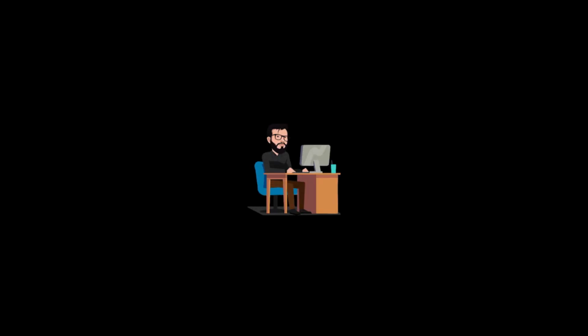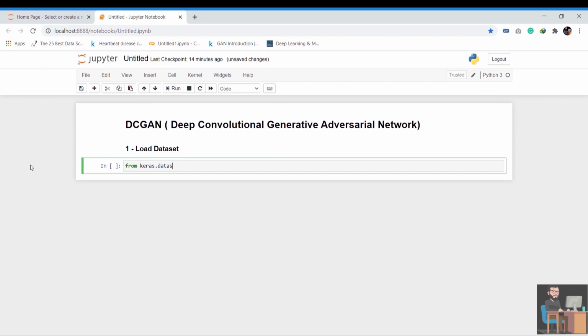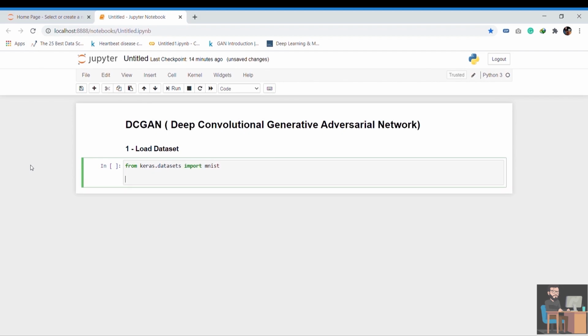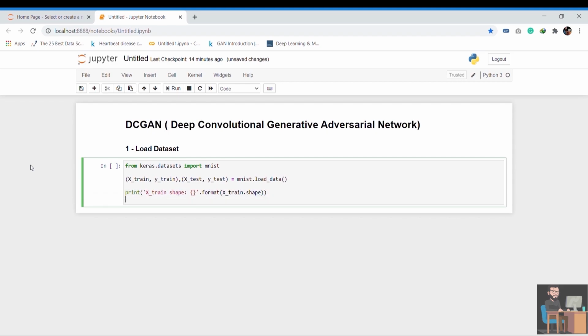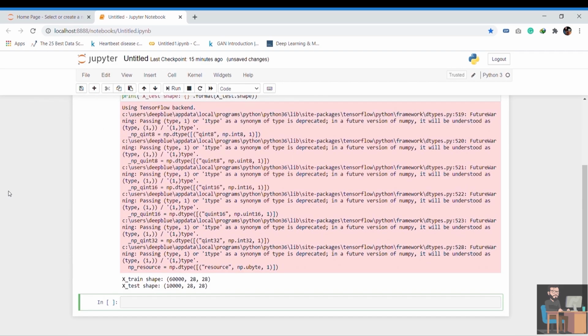So now you have seen how a GAN works. So without further ado, let's start making it using Python and TensorFlow. Start by importing MNIST from Keras. This will give us training data. Xtrain and Ytrain are training data and labels, and Xtest and Ytest are test data. Then check the shape to make sure the data is loaded. So we have 60,000 training samples of 28 by 28 size images and 10,000 test images.